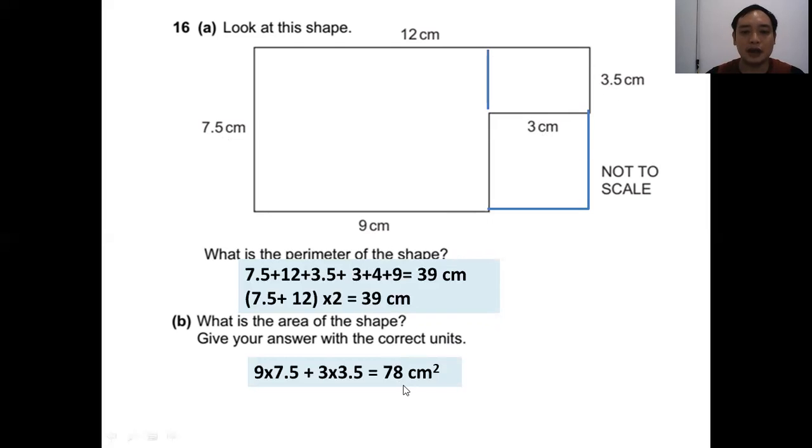So you get 78. Don't forget the unit is centimeter squared, because you multiply two centimeters together.